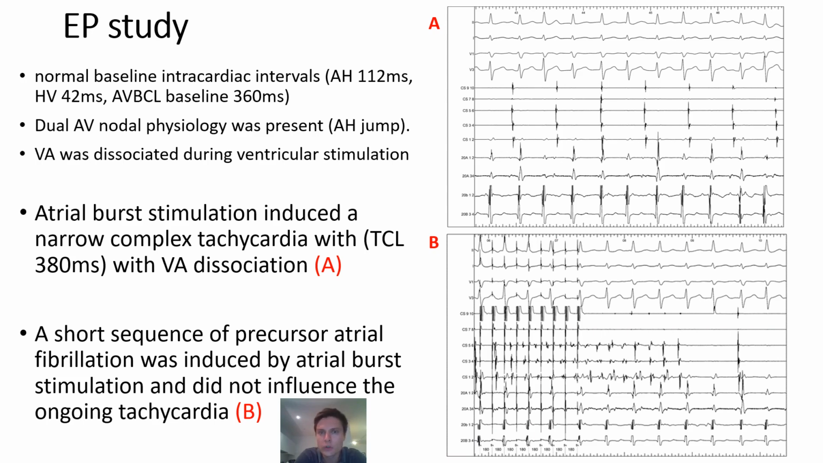Now, on the top right, you see the narrow complex tachycardia running, induced by an atrial burst stimulation, and during the tachycardia, VA is dissociated. And on the bottom right, as you can see, we were able to induce a short sequence of precursor atrial fibrillation, which was running here during the ongoing narrow complex tachycardia. So this precursor atrial fibrillation did not influence the ongoing tachycardia, again indicating AV or VA dissociation.